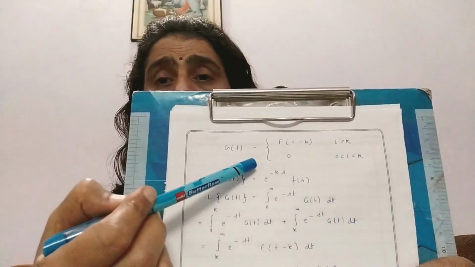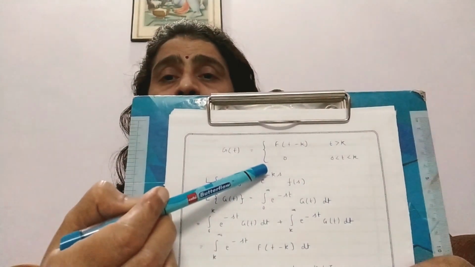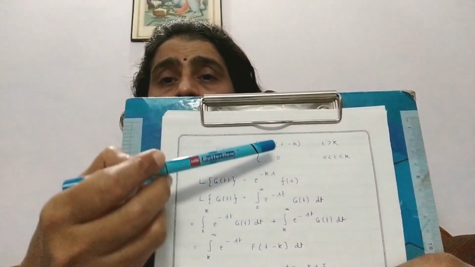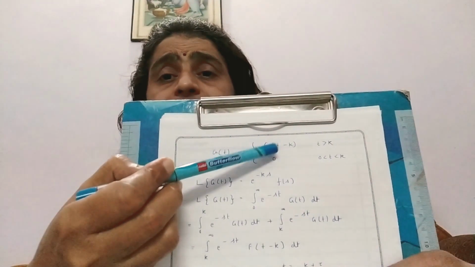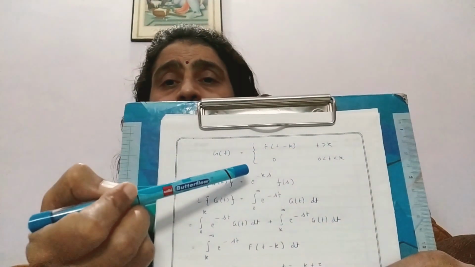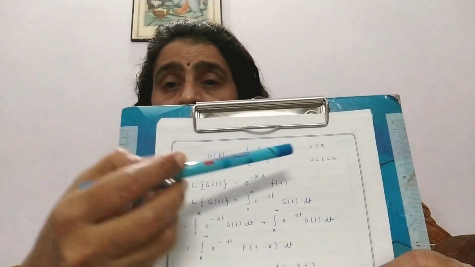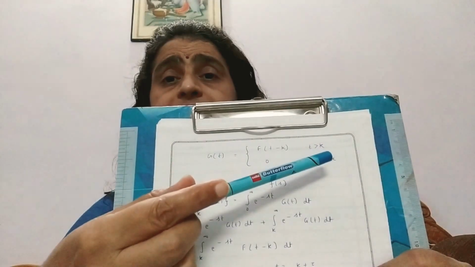This is equal to, you put a symbol like this and write here F(t minus k), for t greater than k.